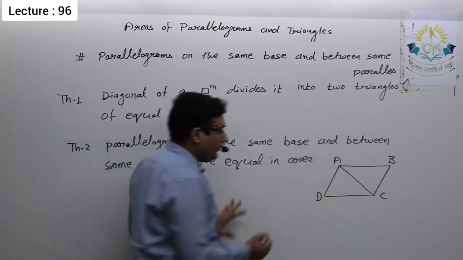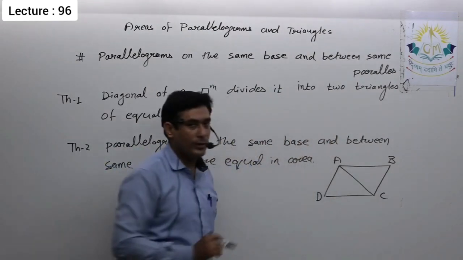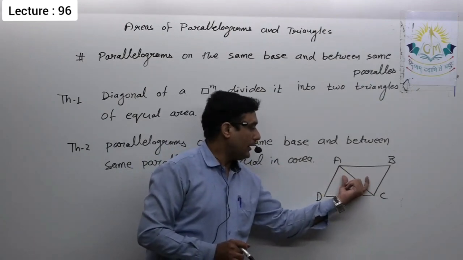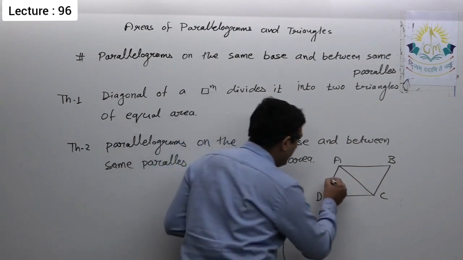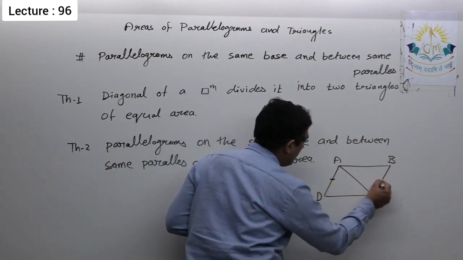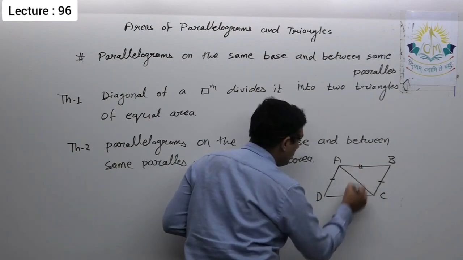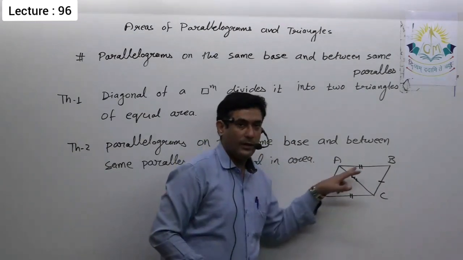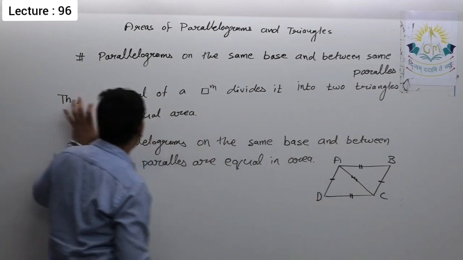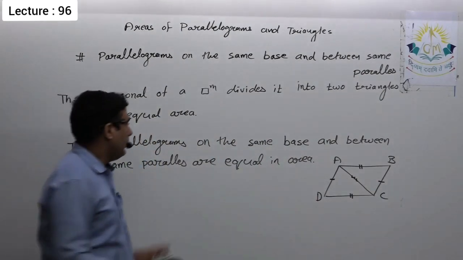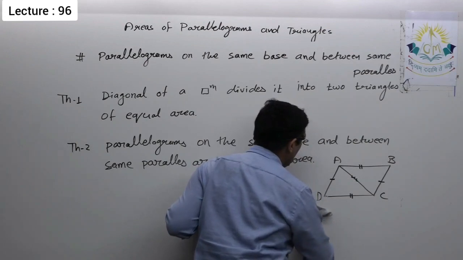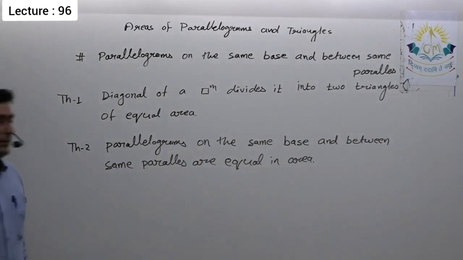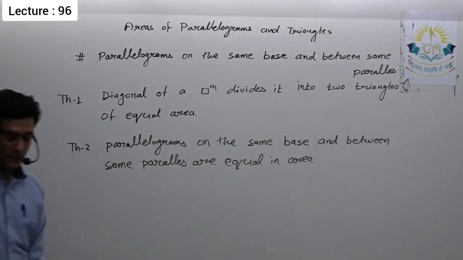So if you want to prove that a diagonal of a parallelogram divides it into two triangles of equal area, what we have to do is prove these two triangles are congruent. As soon as the triangles are congruent, we'll say the triangles are equal in area. It is very easy to prove: these two sides are equal, opposite sides of a parallelogram, these two sides are equal, opposite sides of a parallelogram, and this is common. So by SSS we can say the triangles are congruent, so they will be equal in area. You have to do this theorem on your own. We'll see the second theorem, but before I proceed, note down these two statements, then I will give you the proof of the second theorem.